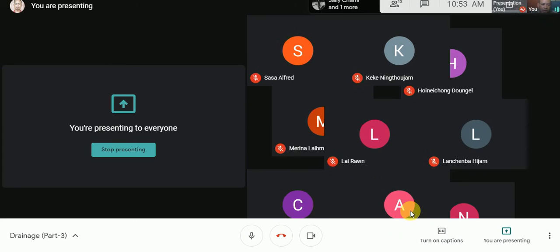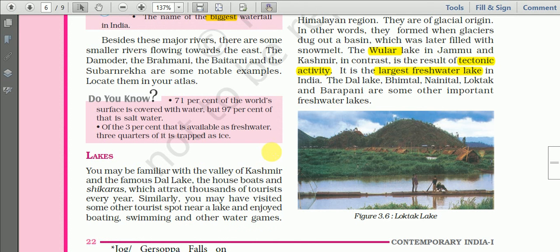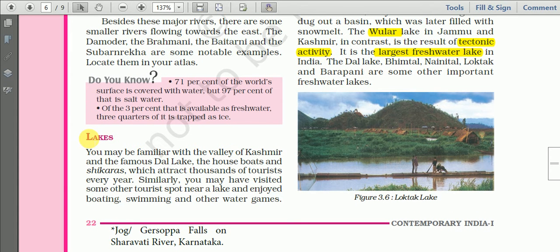So the next important topic is lakes. I think you are very much familiar with lakes. And see, a lake is actually an enclosed water body.